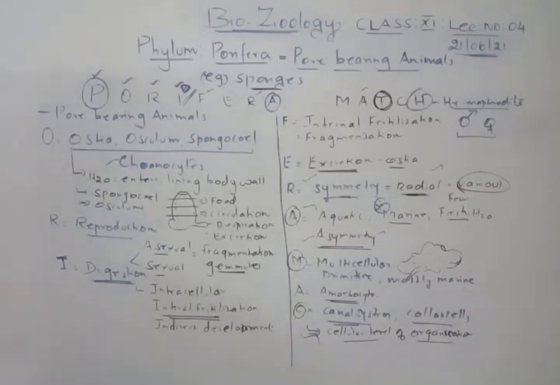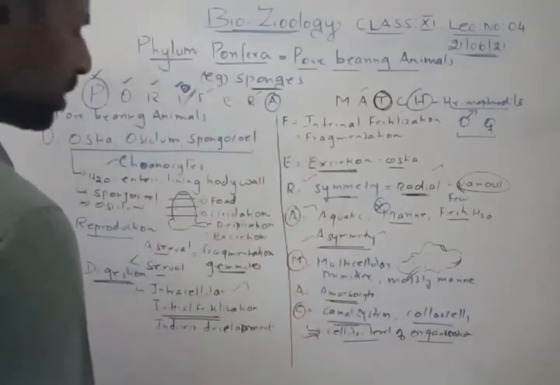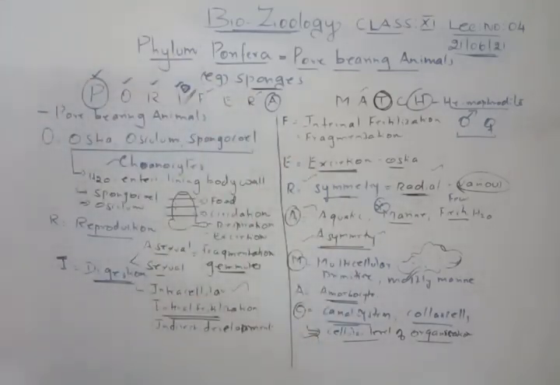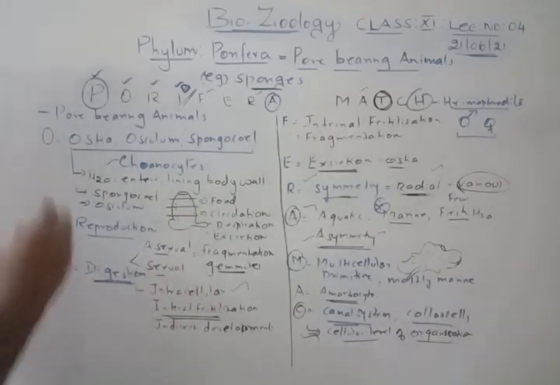Then we will go for segmentation. Segmentation is not there naturally, so you do not write it. Segmentation is also absent. Coelom is also absent. Then we will go for the digestion part. What is the digestion? Intracellular digestion. So that is the digestion part. Circulatory system, we don't have a particular circulatory system here. So circulatory system is absent. Through the water only circulation takes place. There is no organ, so that is why we have not given open or closed. No, circulatory system is absent.